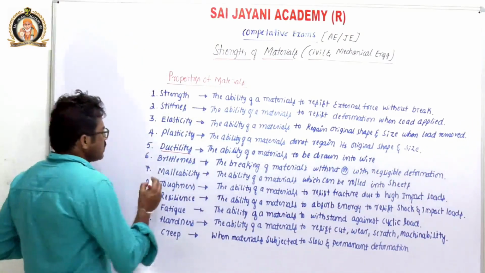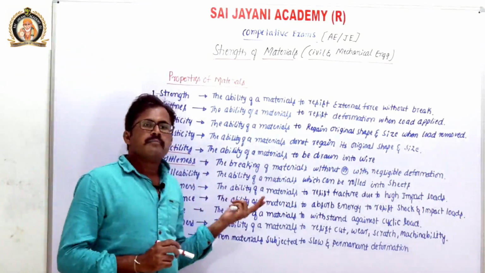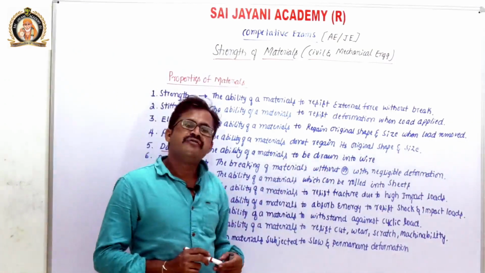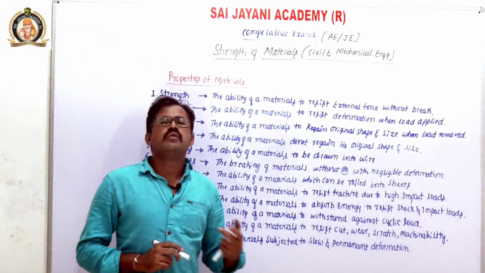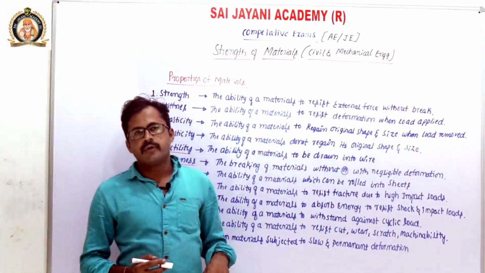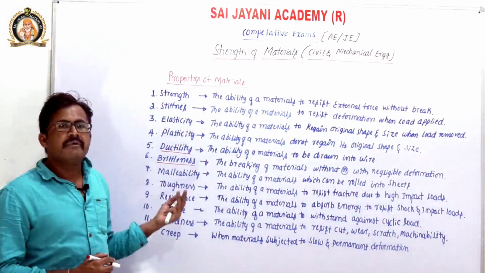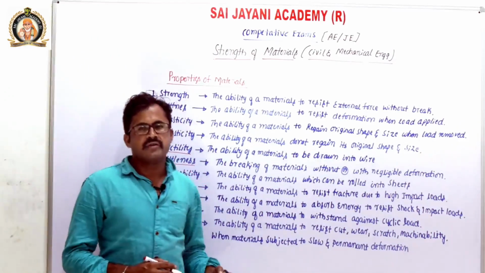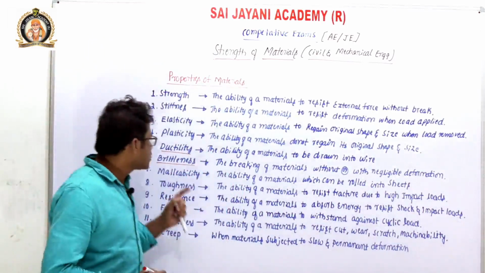Next, brittleness. What is brittleness? Brittle materials break or fail without deformation or with negligible deformation. For example, brick, glass, and wood are brittle materials which fail without deformation or without giving any indication. If a material fails without deformation or with negligible deformation, then the property is known as brittleness.